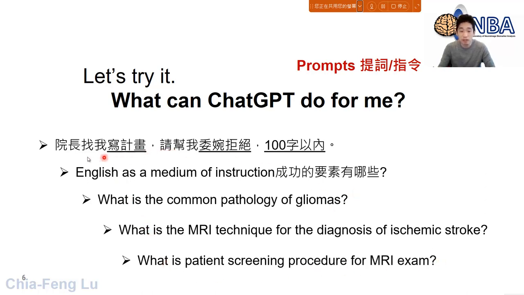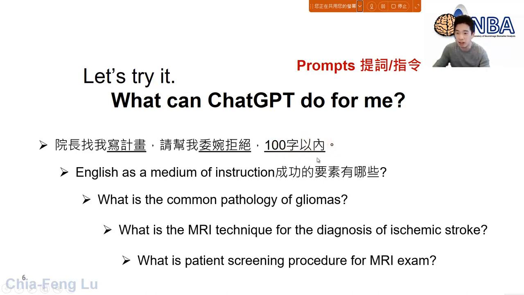For example, I give you the very first example in Chinese. So you can see 院长找我写计划. Anyway, the dean of the college asked me to write a proposal anyway, and I want to just decline it, but I don't want to offend my dean. So anyway, you can see I want to gently decline this kind of invitation, maybe with a good reason. And I also limit the word number, so you can see within 100 words anyway. So let me show you this one.